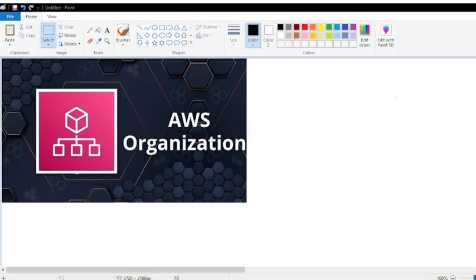I'm Chan and today we are deep diving into the very powerful and often overlooked service, AWS Organizations. So what is AWS Organizations? What does it generally mean? It helps you to manage multiple AWS accounts centrally.